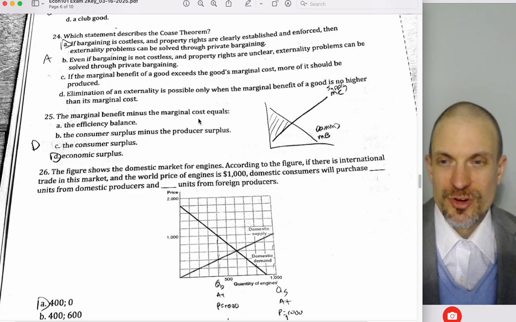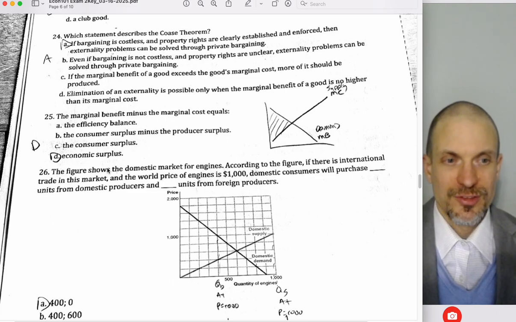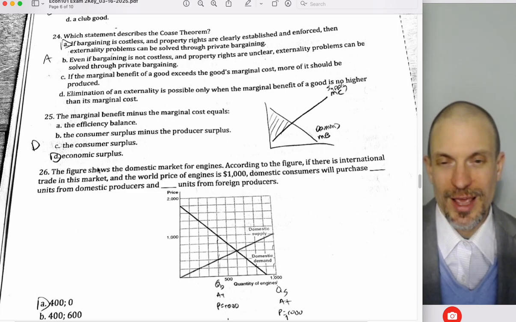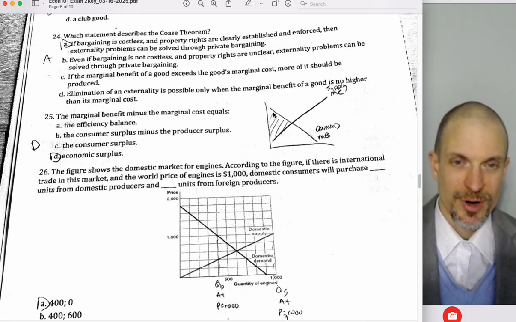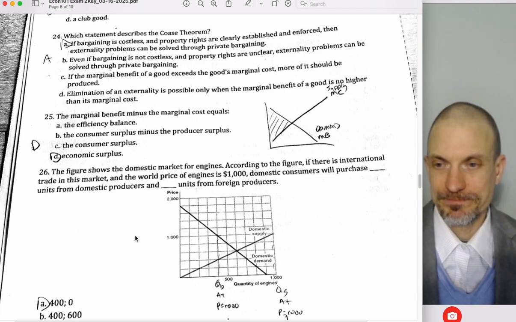Marginal benefit minus marginal cost equals economic surplus. That's the definition: the per unit economic surplus is marginal benefit minus marginal cost. And here's kind of the picture.